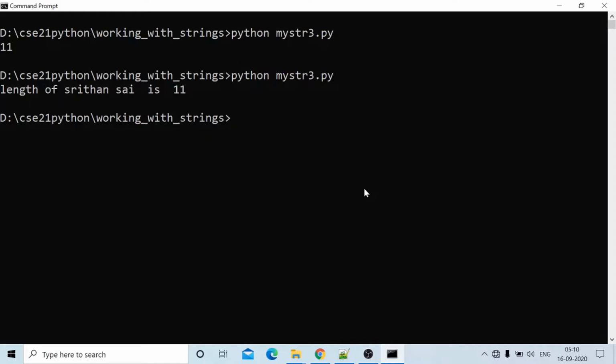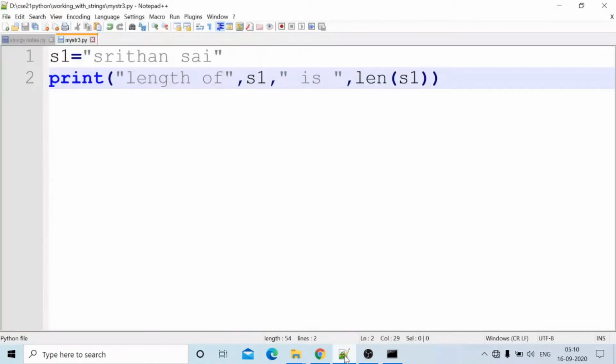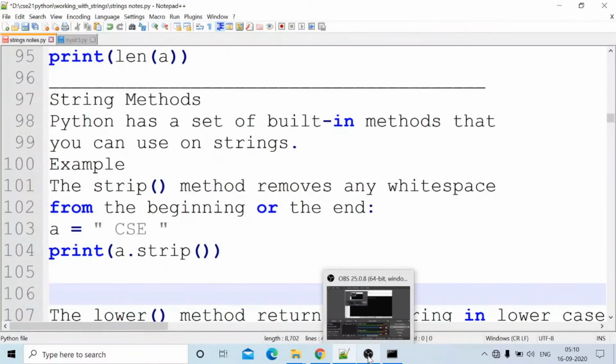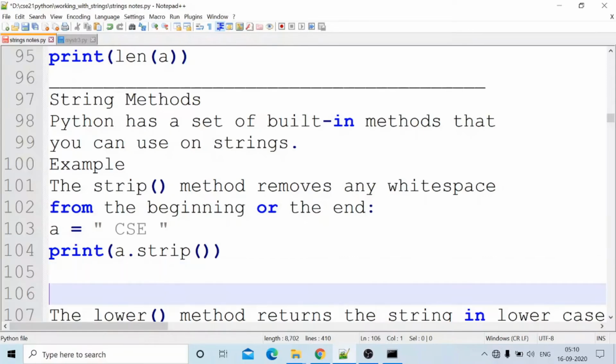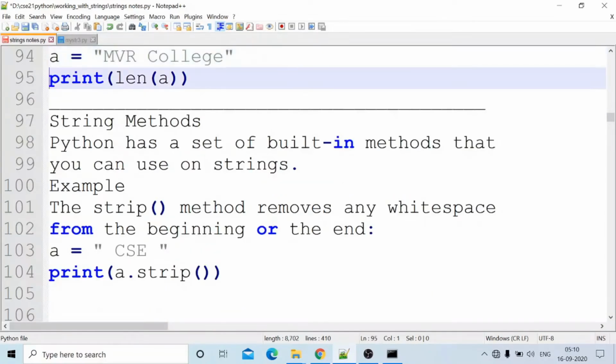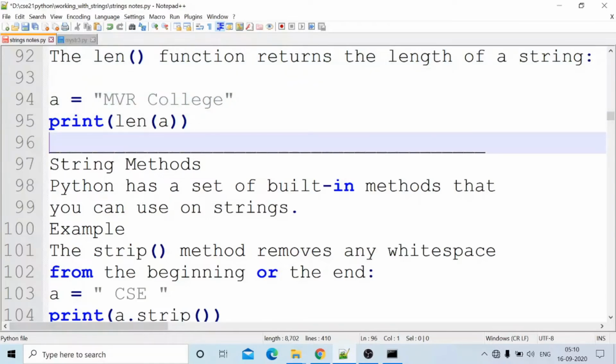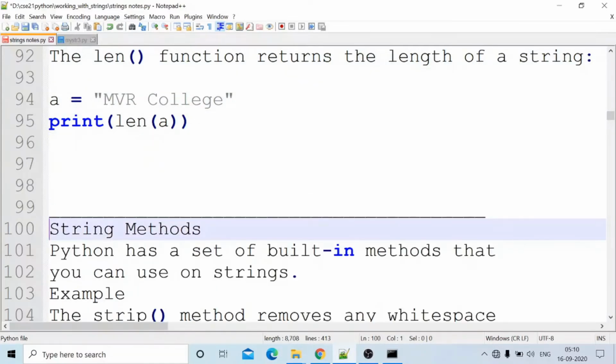See, counting 1, 2, 3, 4, 5, 6, 7, 8, 9, 10, 11. Okay, 11 characters are there. The length of the string is 11. Using the len function, we can compute the length of the string. Up to this it is okay.